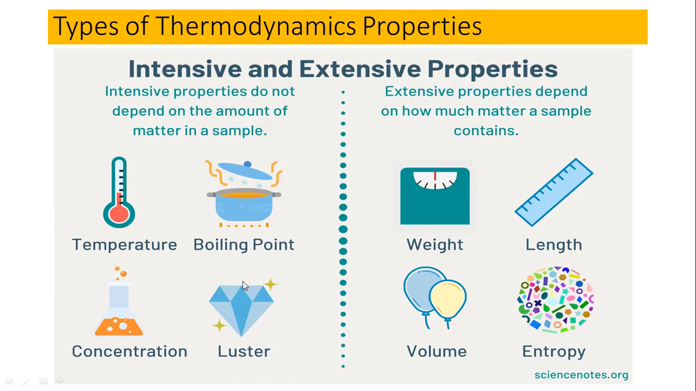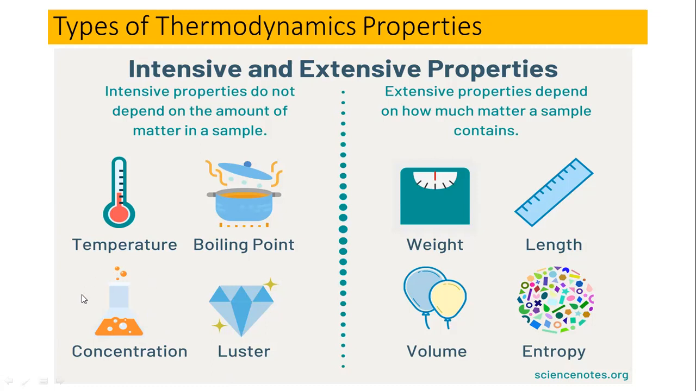Another one is, let's suppose, the luster or shining of any material. If it is 1 cubic meter of the material or 100 cubic meters of the material, the shining will be the same. This is not going to depend on the amount. That's why luster is also an intensive property. Another important term you are going to use in your daily experiments is concentration. This is also an intensive property. It is not going to depend on the mass or the matter.